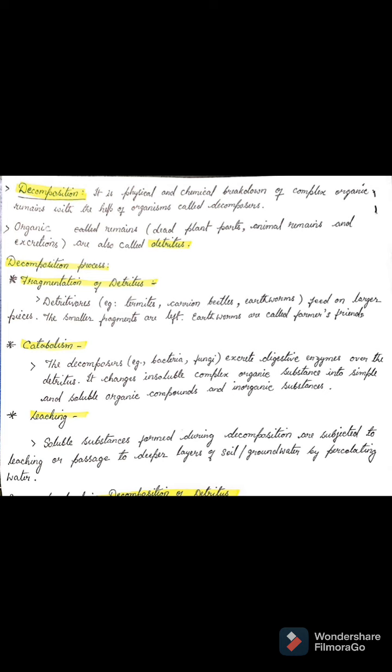Next, the soluble organic substances formed during the catabolism process of decomposition are subjected to leaching, or passage to deeper layers of the soil. That means these soluble organic compounds which are formed go down to the deeper layers of the soil because they are soluble. They go deeper down into the soil, and this process is termed as leaching.